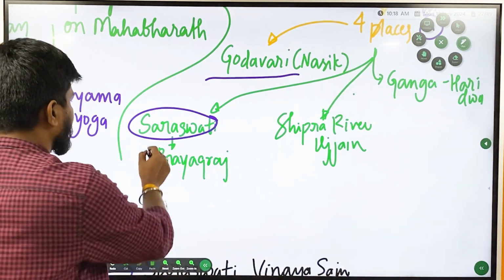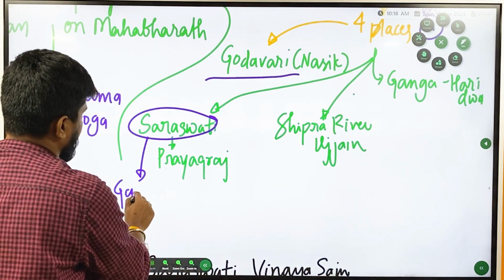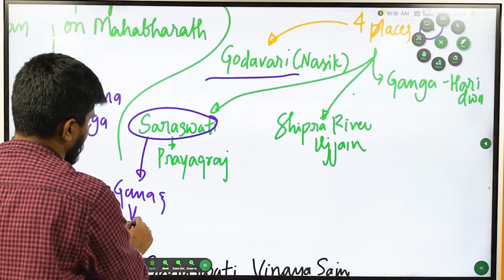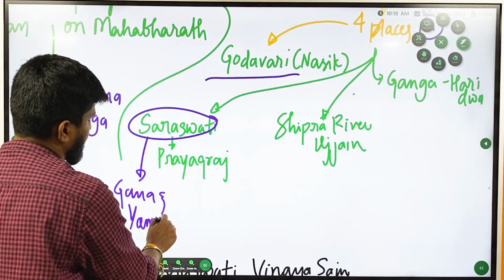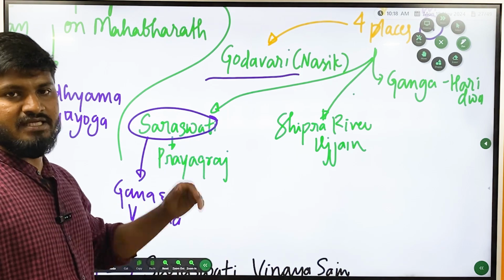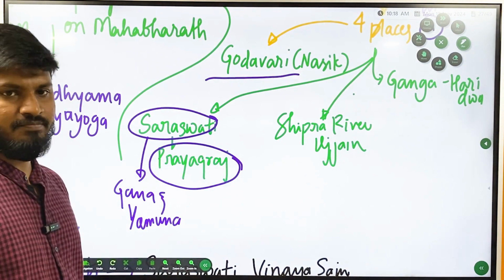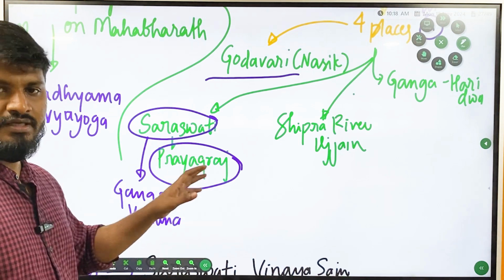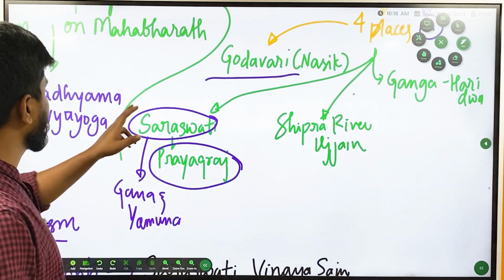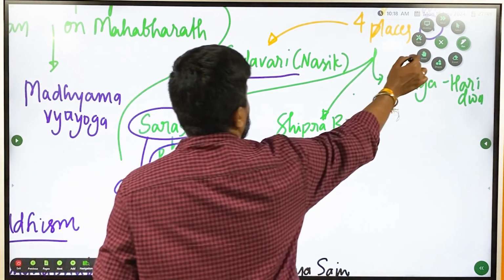It is actually the confluence of Ganga and Yamuna. It is mythically called the Saraswati river, and it is present in Prayagraj, which was previously known as Allahabad. So all 4 are included in the UNESCO Intangible Heritage list, but the recent one was Garba.